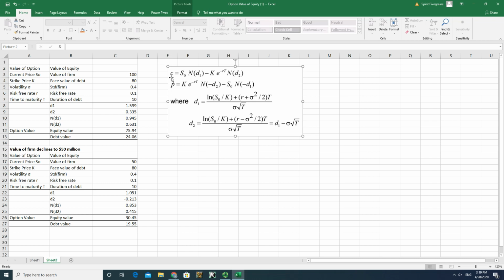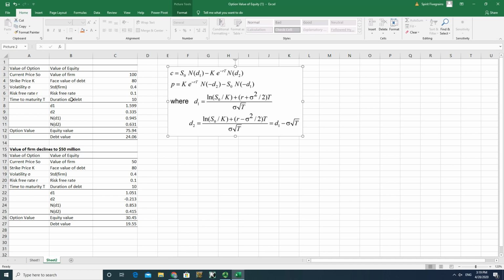The second one is the strike price. The third one is the risk-free rate r. The fourth one is the standard deviation. And the fifth one is T, the time left in an option. Actually, there are five factors determining d1 and d2. And N(d1) and N(d2) are cumulative probabilities based on d1 and d2.